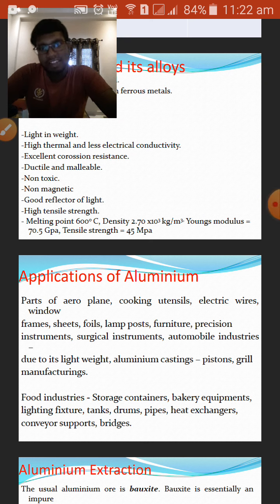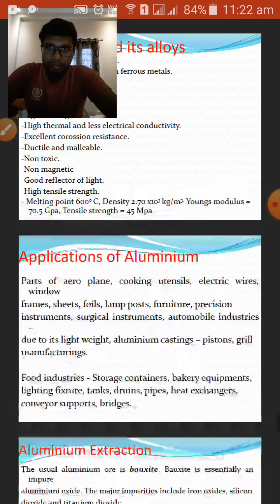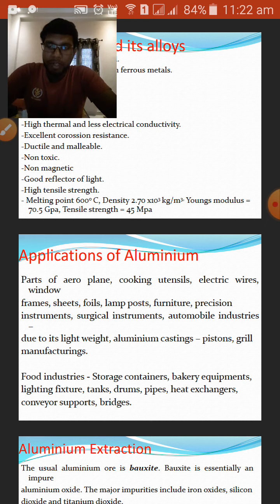Next, it has high tensile strength. Yes, aluminum has high tensile strength. The melting point of aluminum is 600 degrees Celsius, the density of aluminum is 2.70 into 10 to the power 3 kilograms per meter cube, the Young's modulus of aluminum is 70.5 gigapascals (GPa), and the tensile strength of aluminum is 45 megapascals (MPa).